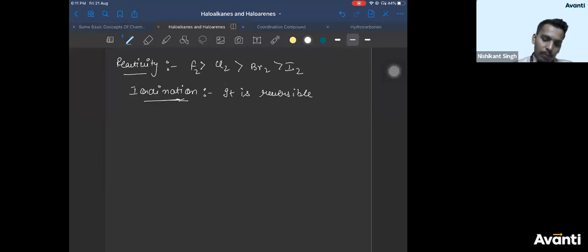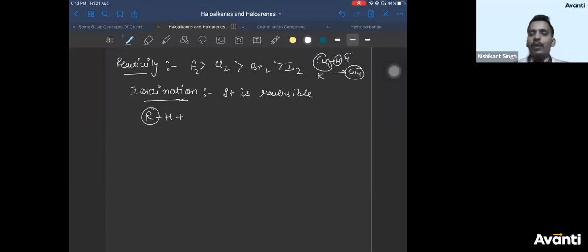That means if you react alkane, RH is alkane. How do you know RH is alkane? Take any alkyl group, CH3. Attach hydrogen to it. It becomes CH4, methane. So this is alkyl group R, this is H. So RH is a way of representing alkane, right?